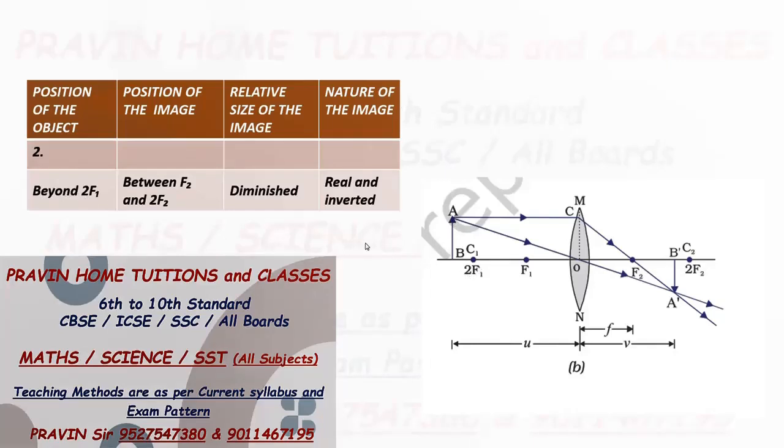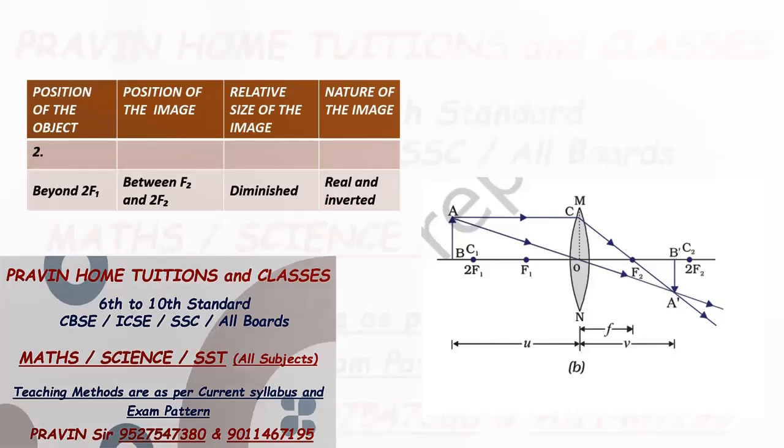Now second case, object is placed beyond 2F1. Here is object AB. First ray selected parallel to the principal axis. After refraction, it passes through the principal focus F2 on the other side. Second ray selected, ray passing through the optical center, which will not show any deviation after refraction. So it will pass like this, and both these rays after refraction meet at point A dash. So B dash A dash is the image formed.